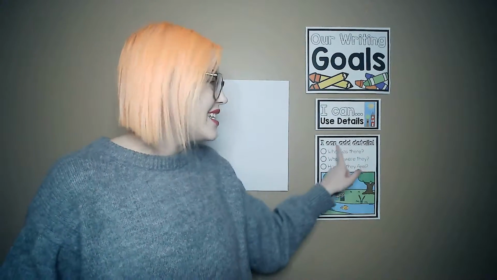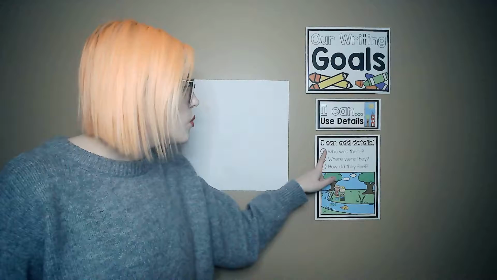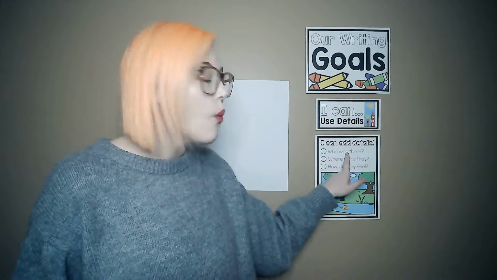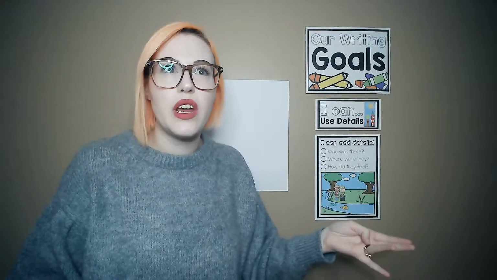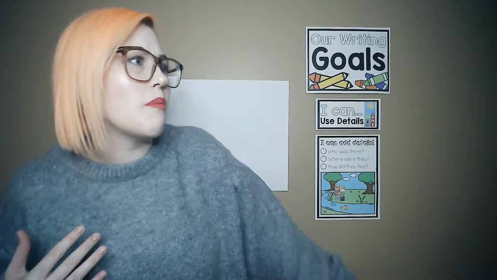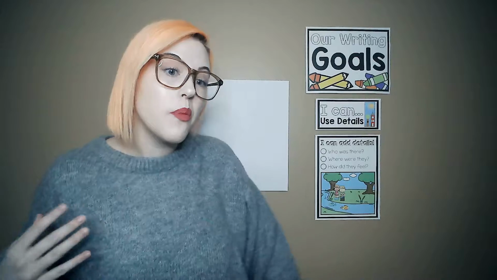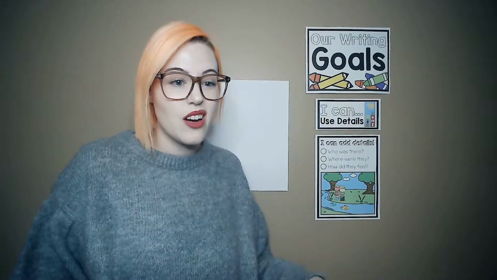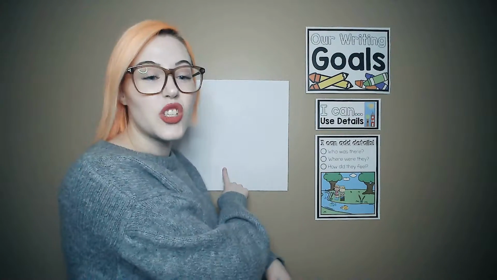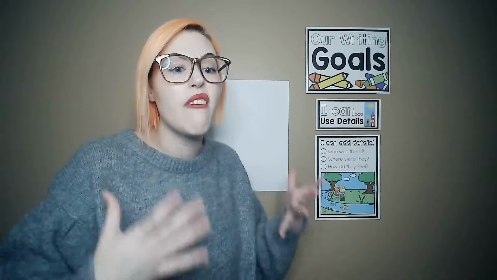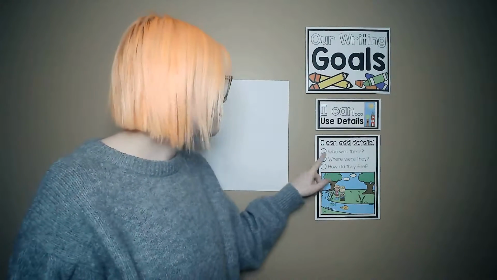So to add details to our story, we need to add who was there. So we need to think, we're writing a story. Who was there? Was our mom there? Was our friend there? Was our cousin there? Was our grandma there? Was our dad there? Our uncle? Our brother? Who was there? So we need to add those people to our story. It's very important to have who was there.